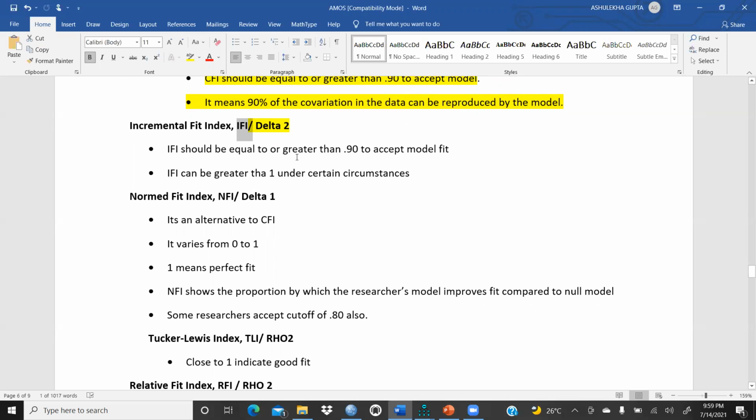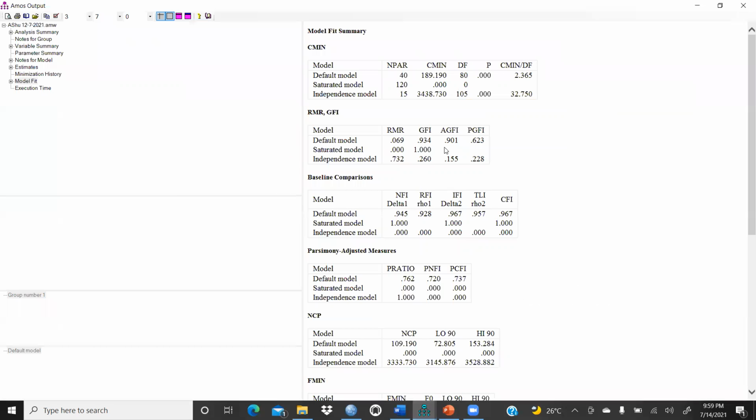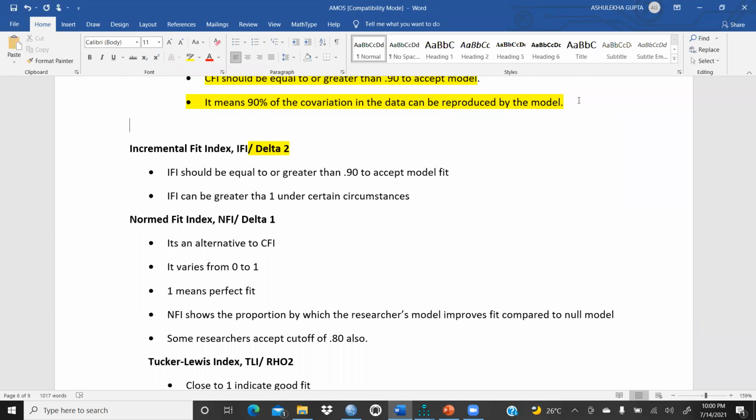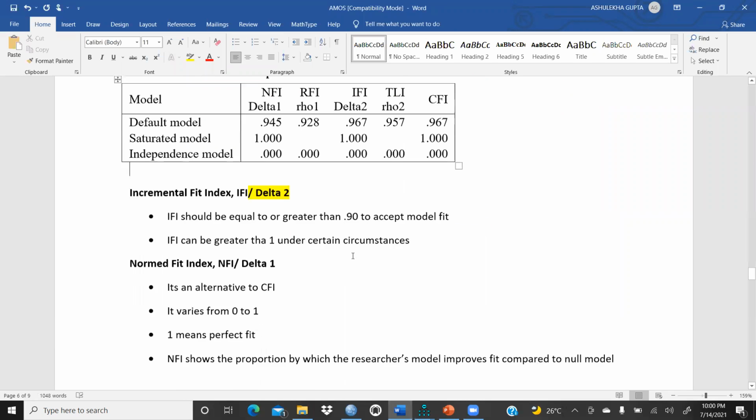IFI should be equal to or greater than 0.90 to accept model fit. And in my case, you could see here, this is the value. We can copy this and carry it forward. Copy, and I will paste it here, so that there is more clarity for you. Control V. So now all the values are here.